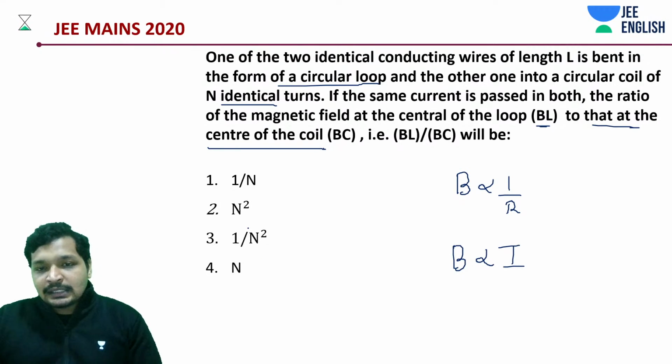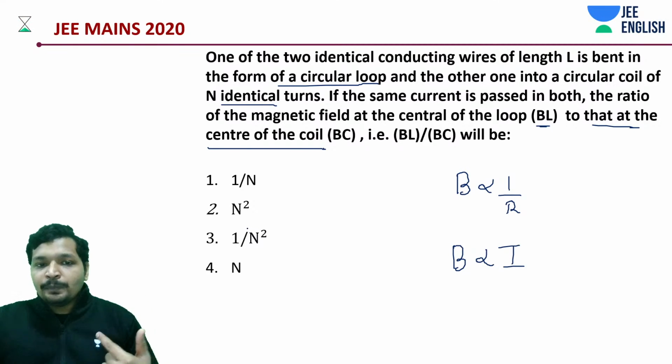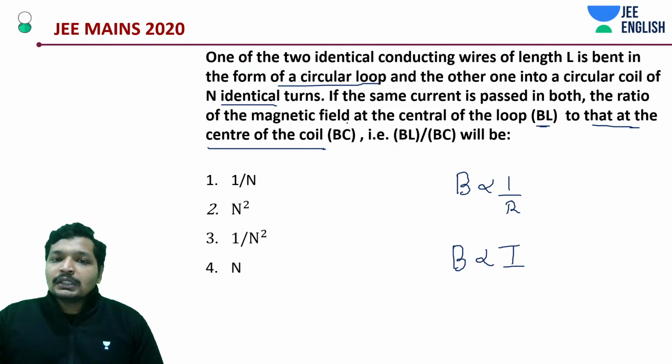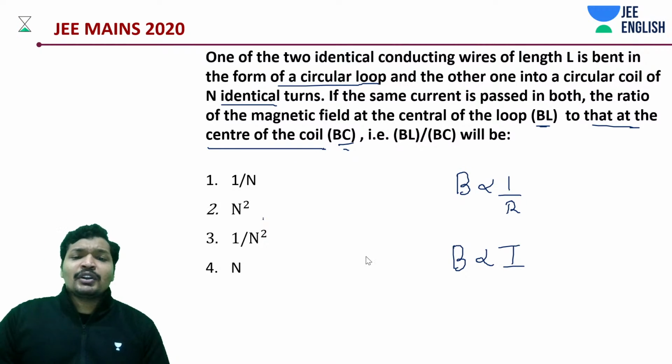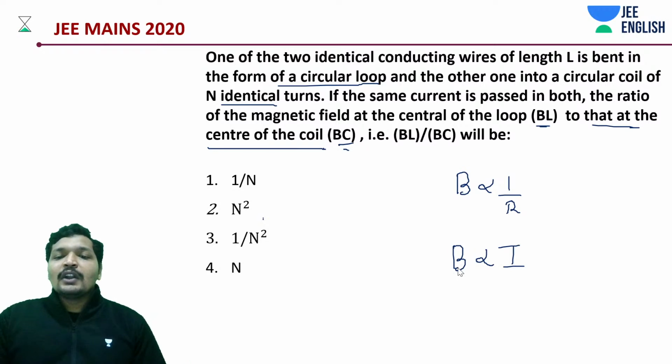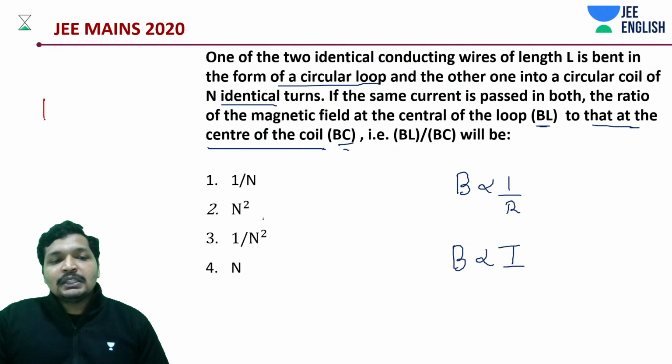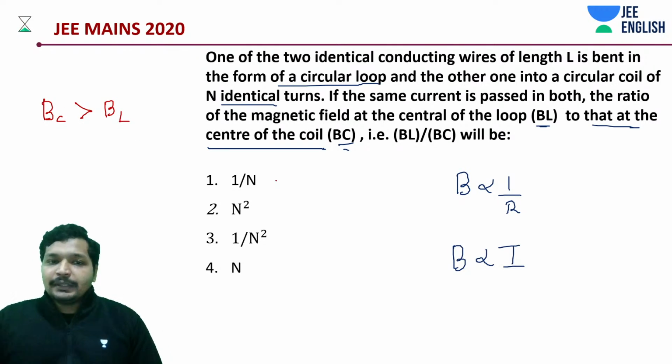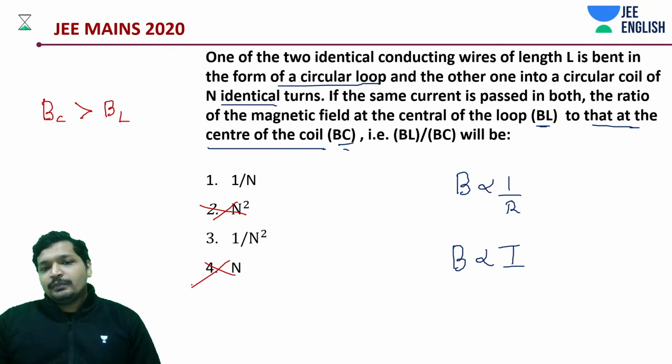Now in this case, BL is of the loop and BC is of the coil. And which should be greater? BC should be greater than BL because it has n turns and it has a smaller radius. Obviously, BC is supposed to be greater than BL at the center. Now, in that case, BL by BC cannot be 2 and cannot be 4, because in that case, obviously, BL would become greater than BC.